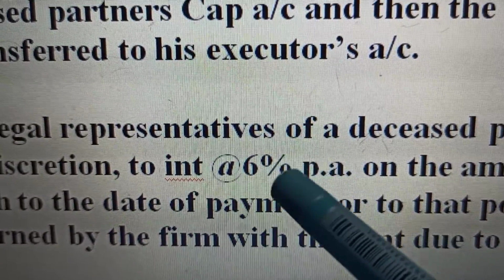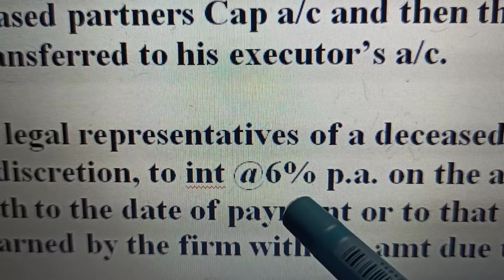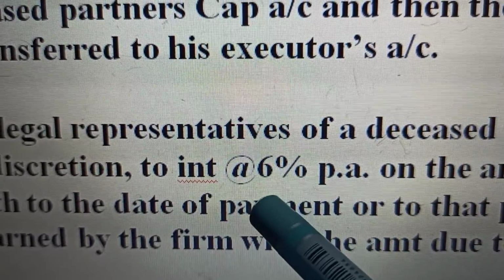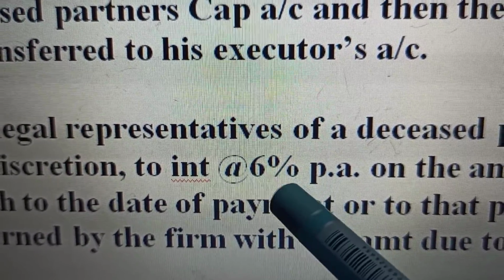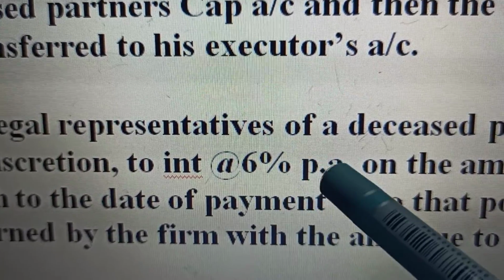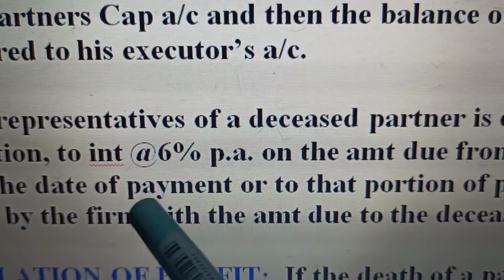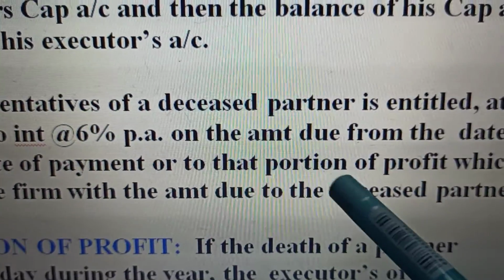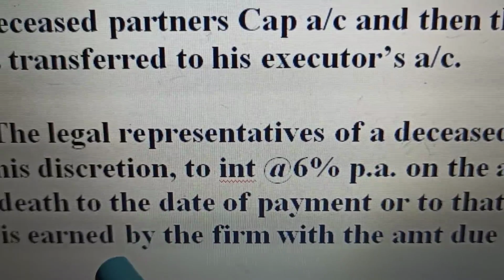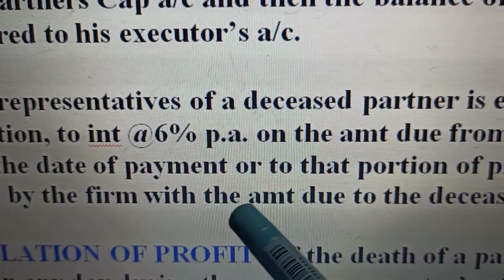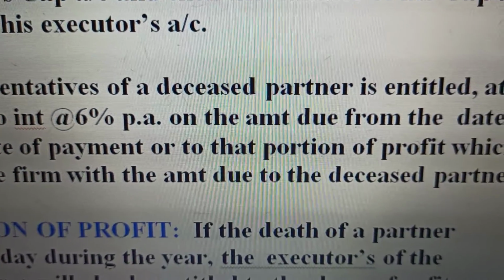So the amount, after being calculated and ascertained, the unpaid amount is given with interest at the rate of 6% per annum on the amount due from the date of death to the date of payment, or to that portion of profit which is earned by the firm with the amount due to the deceased partner.